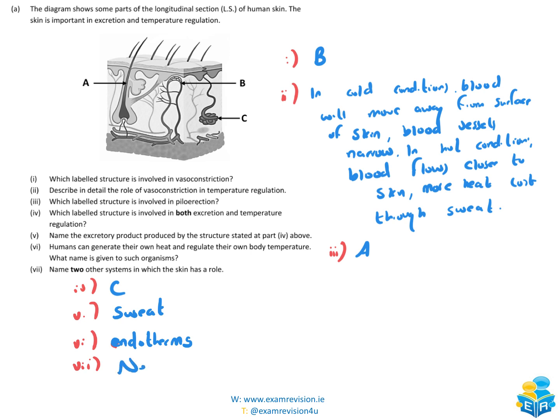And then part 7, name 2 other systems in which the skin has a role. So it has a role in the nervous system as well. We mentioned that a couple of minutes ago about the sense receptors and how if we touch something we might pull back. So that's the nervous system. And we mentioned how it does have a protective role within our bodies as well. So this will be the human defense system as well. Okay, so it does actually try and stop pathogens from entering the body. So it will be involved in the defense system there as well.